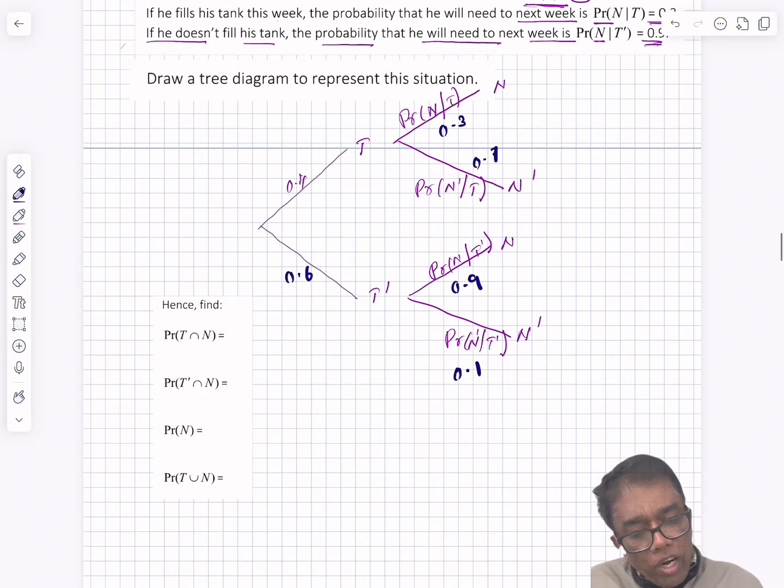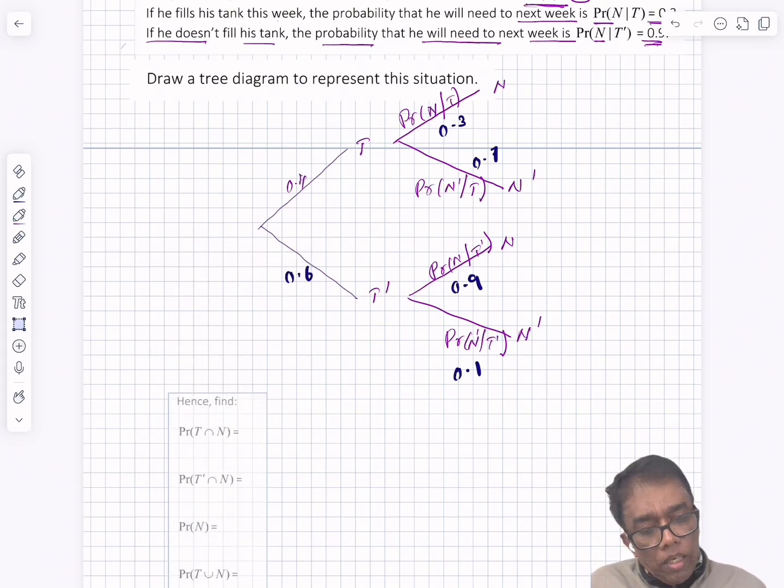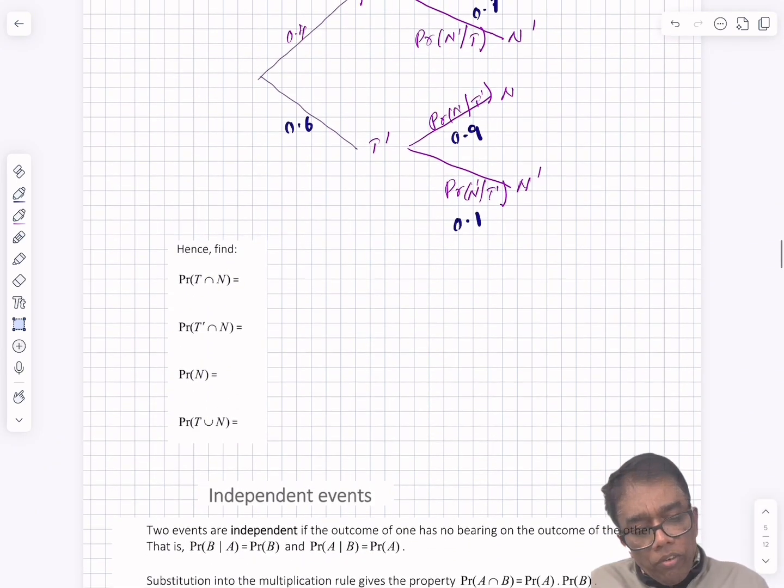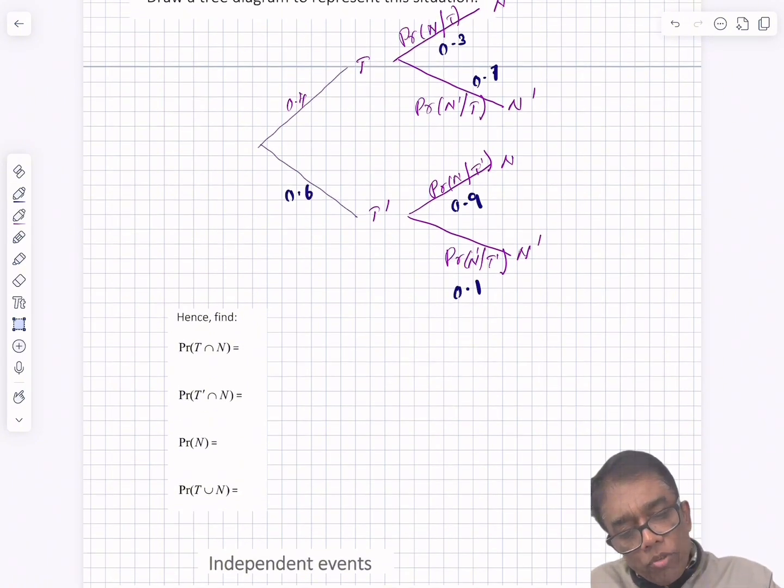Now we are asked to find the probability of t and n. T and n means this one.